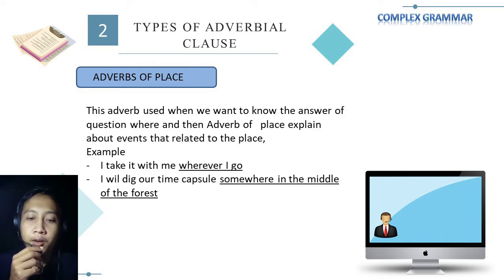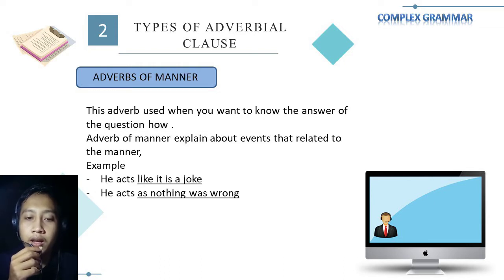And then adverbs of manner. Adverb of manner is used when we want to know the answer to the question how. Adverb of manner explains about events that relate to the manner. For example, he acts like it's a joke. He acts as if nothing was wrong.